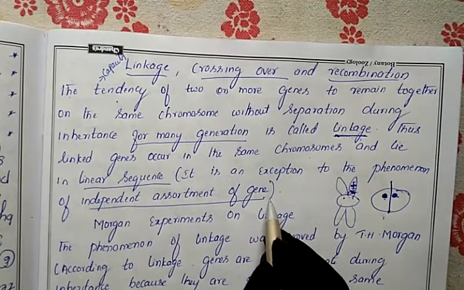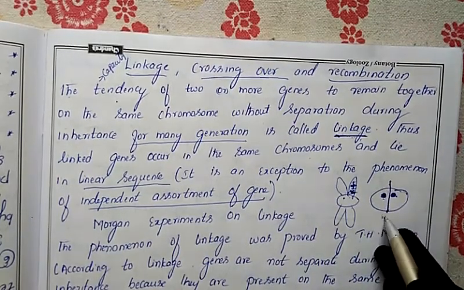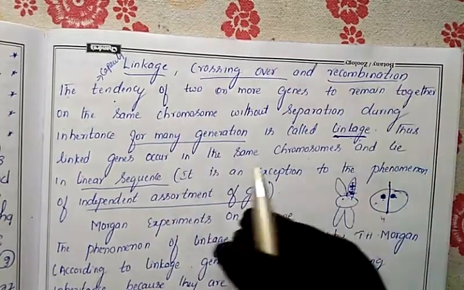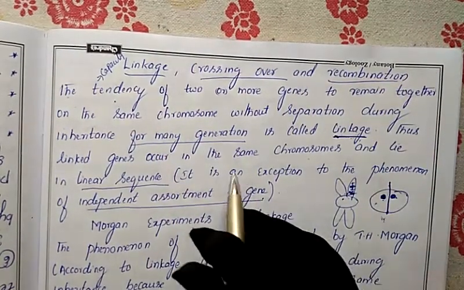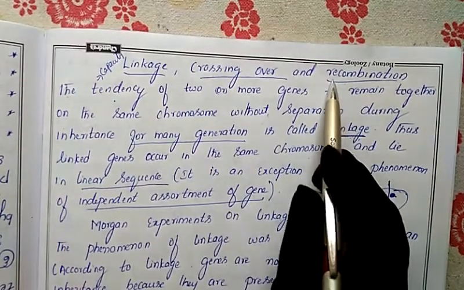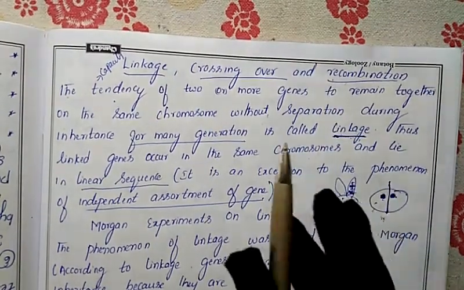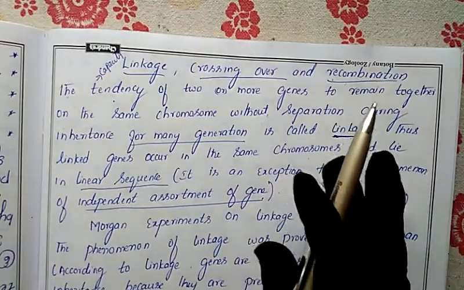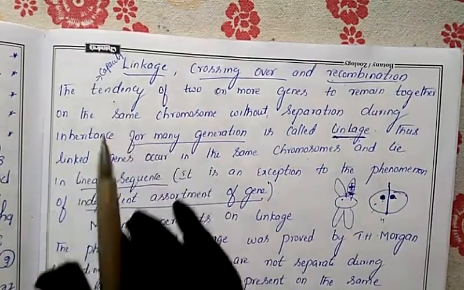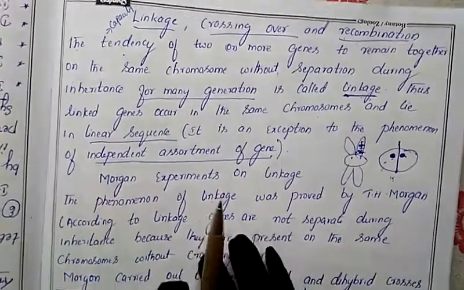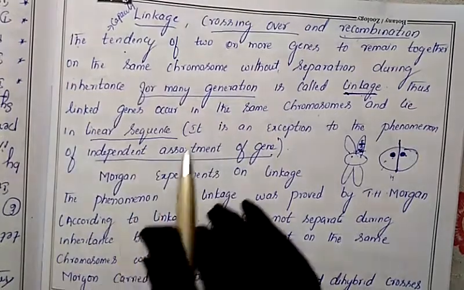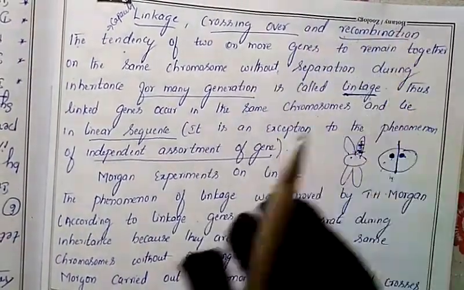But normally, genes get separated, and they may be shifted from one chromosome to another. Due to that, there is a chance of getting a new character, a chance of recombination. But certain genes will not change. They will remain on the same chromosome for many generations. That condition we call linkage. So the linkage definition is finished.